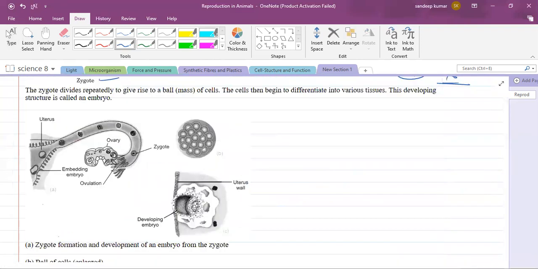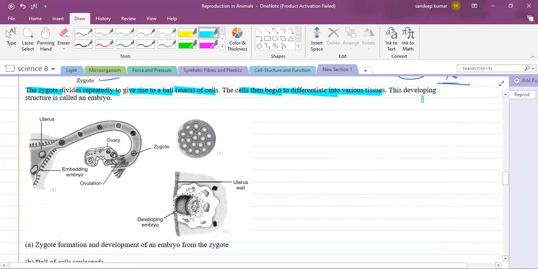So here what happens? This zygote divides repeatedly to give rise to a ball mass of cells. The cells then begin to differentiate into the various tissues, and this developing structure is called as what? Embryo. You can see they have shown. When the zygote is formed, it will slowly enter into the uterus, and it will attach to the wall of the mother's womb. So you can see the embedding embryo.